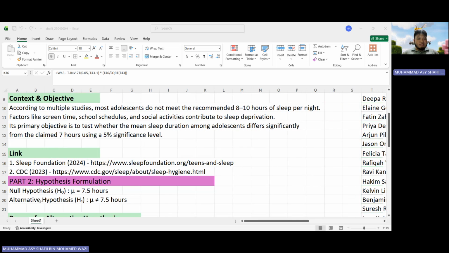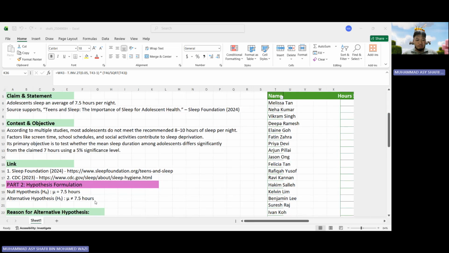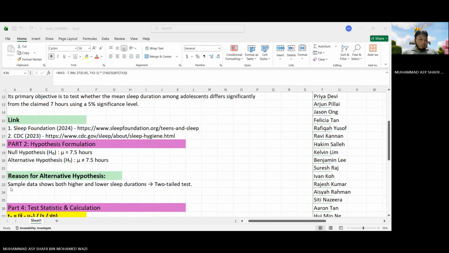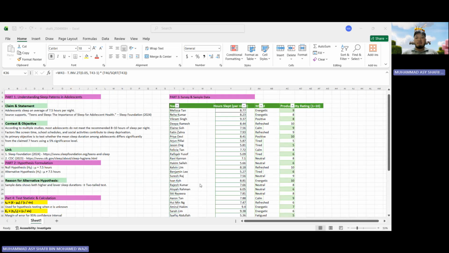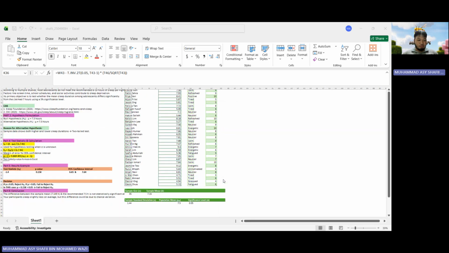The null hypothesis shows that the population mean is equal to 7.5 hours, whilst the alternative hypothesis shows that the population mean does not equal 7.5 hours. Because I want to see if the mean could be higher or lower than 7.5 hours, this will be a two-tailed t-test. Next, I'll explain my datasets and the formula I've used.